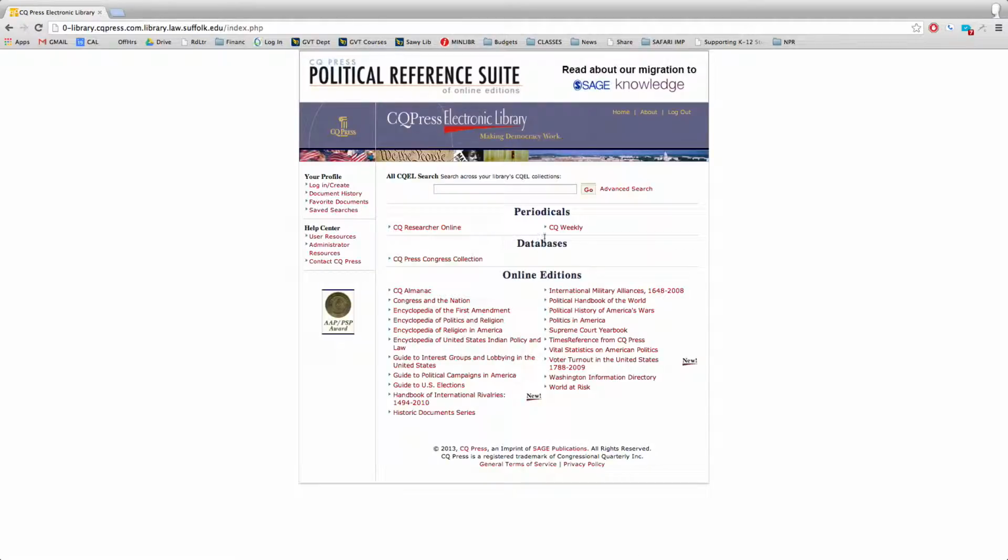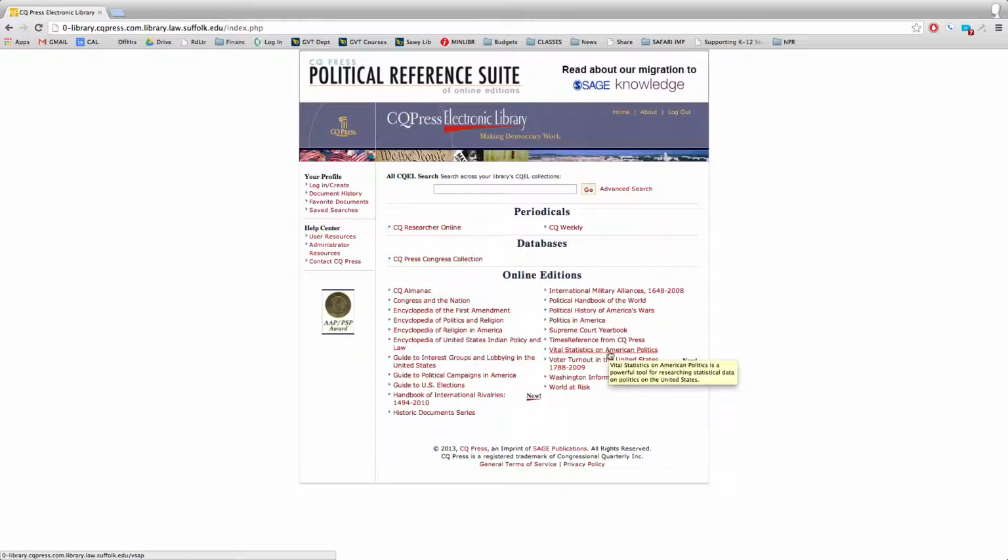There are periodicals, databases, and online editions of lots of information. There's the CQ Almanac, and note that we get information right here about what it is. 63 years of authoritative congressional reporting. Original analysis and data on major legislation. We have the Encyclopedia of the First Amendment, and so on. So you can click on any one of these and get further information. I just want to show you one thing.